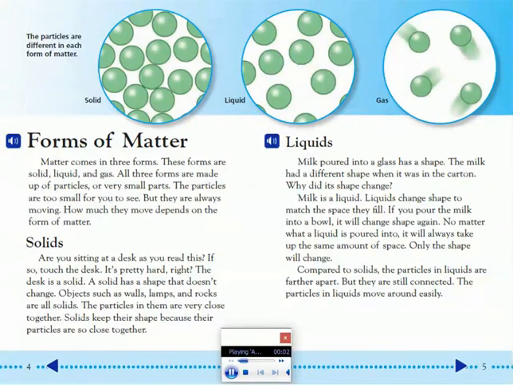Liquids. Milk poured into a glass has a shape. The milk had a different shape when it was in the carton. Why did its shape change? Milk is a liquid. Liquids change shape to match the space they fill. If you pour the milk into a bowl, it will change shape again. No matter what a liquid is poured into, it will always take up the same amount of space. Only the shape will change. Compared to solids, the particles in liquids are farther apart, but they are still connected. The particles in liquids move around easily.